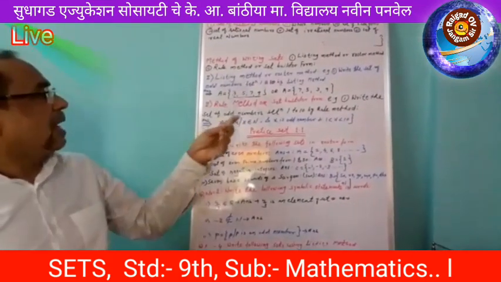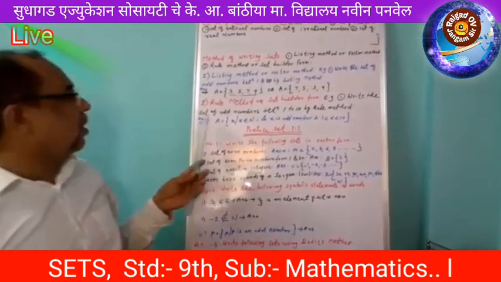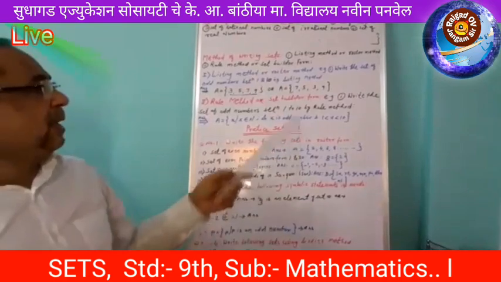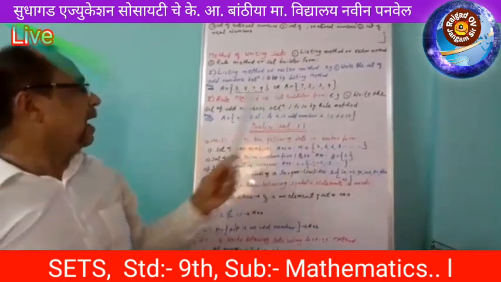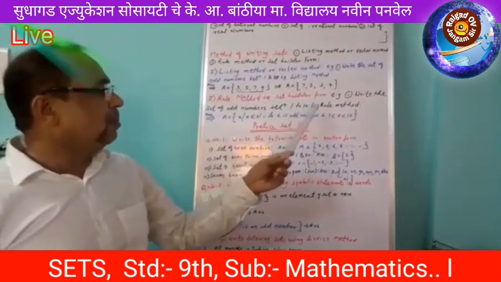In this way you can solve this first example. Now the second method is called the rule method or set builder form. Consider the same example: write the set of odd numbers between 1 and 10 by the rule method.